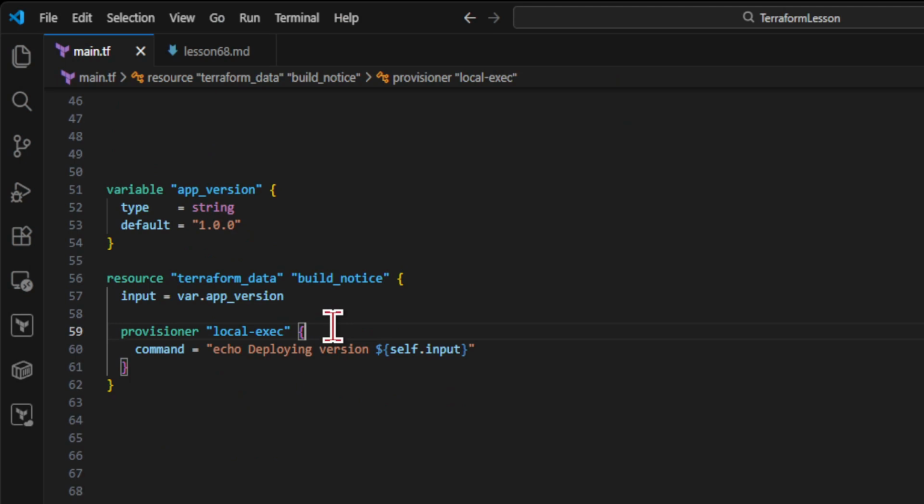Some teams use null resource only to run local-exec. That pattern still exists, but the host should now be terraform_data. The mechanism is the same. The resource is created, then the provisioner runs. The outcome is a modernized pattern that keeps the execution hook while removing the old dependency on the null provider. HashiCorp also warns that provisioners should be a last resort because Terraform cannot model their side effects predictably.